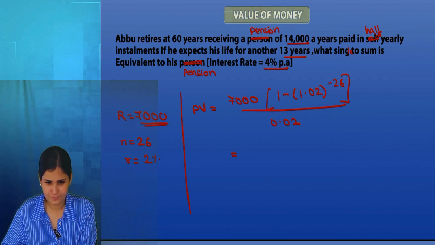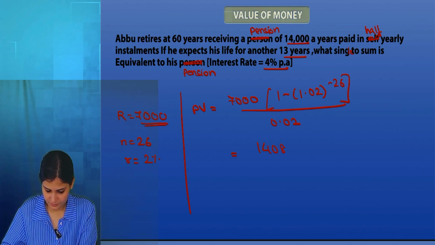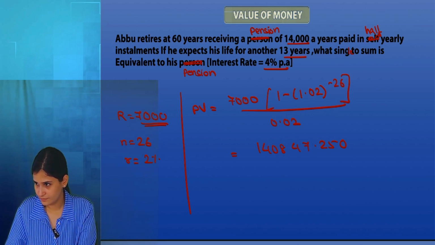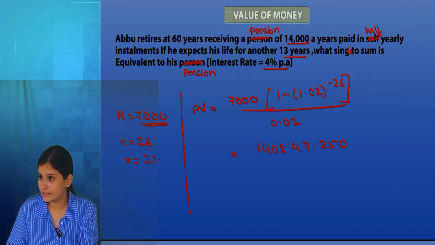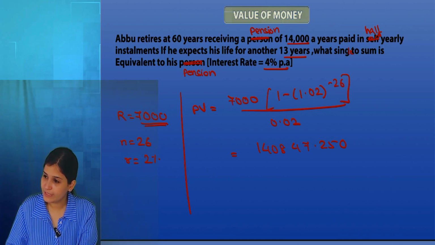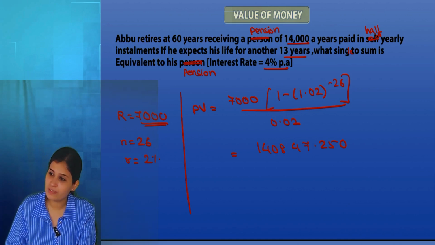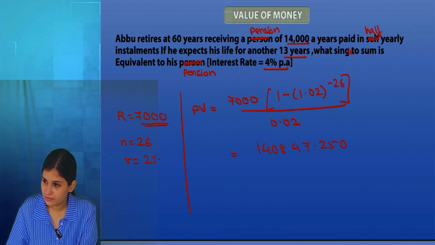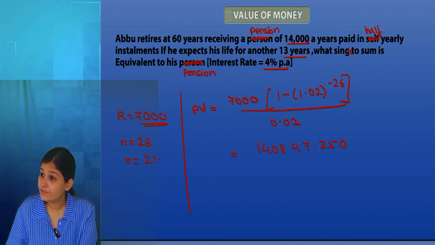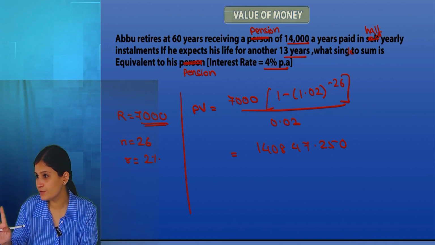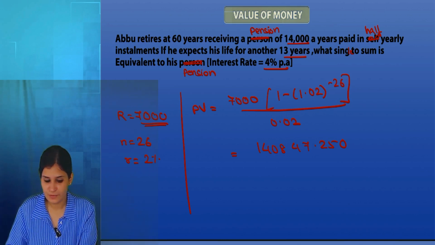1,44,948.28. No. 140847. Yes. The rate is always yearly. Always. So whatever they ask us, half-yearly or quarterly, we always have to adjust for it. Whenever you are given two rates, subtract. We'll come to those questions.